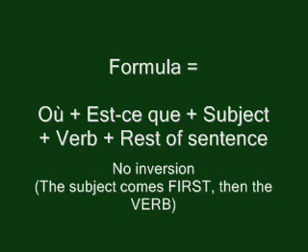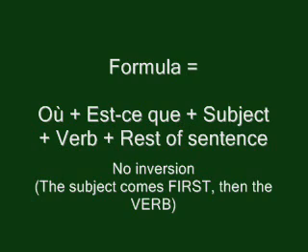As you see in this formula, the subject comes first, then the verb. Therefore, we have no inversion.